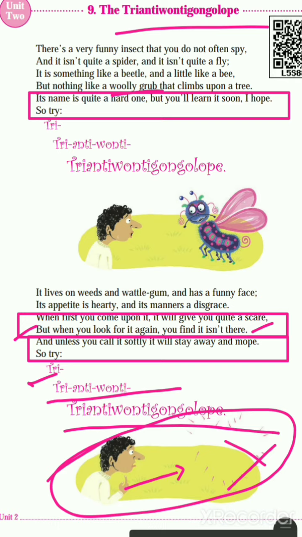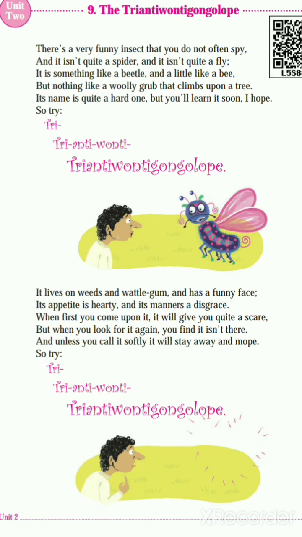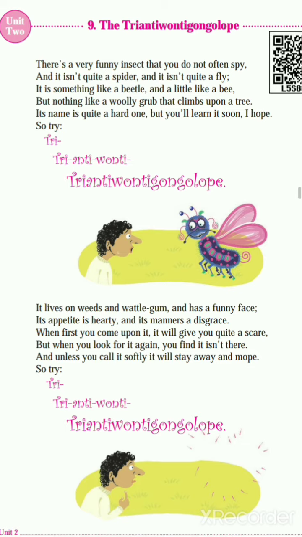Okay, look here, children. The name of the insect is Tree Antiwantigongolope. But this is a totally imaginary poem. The poet has seen an insect that you have never seen.